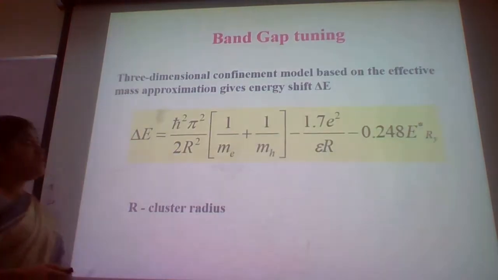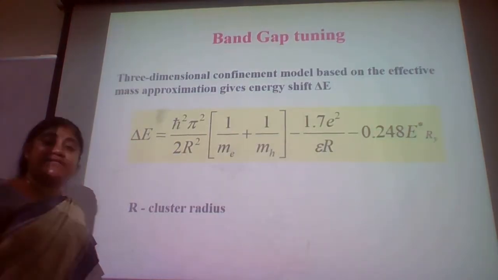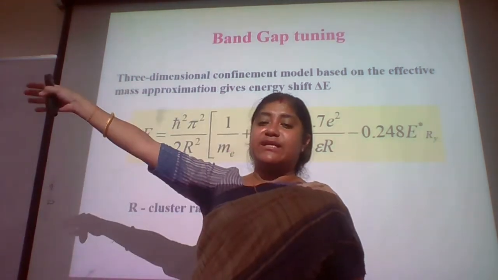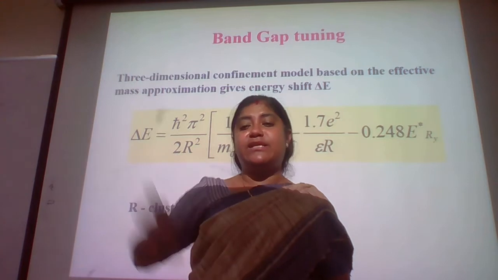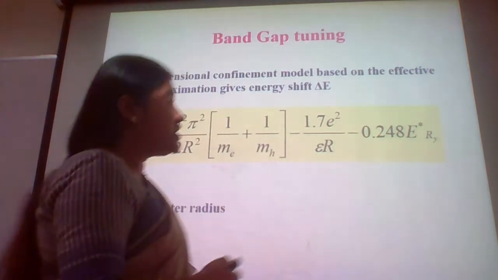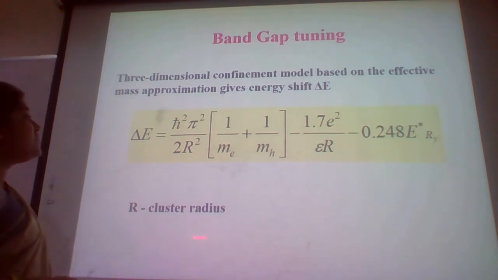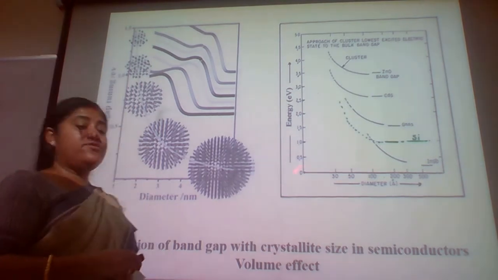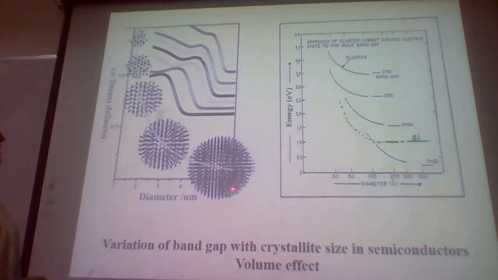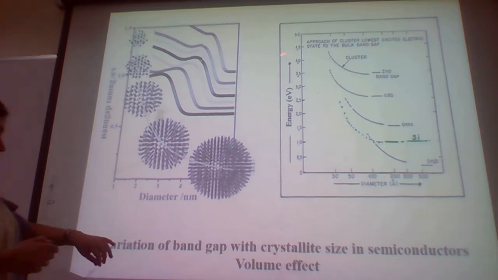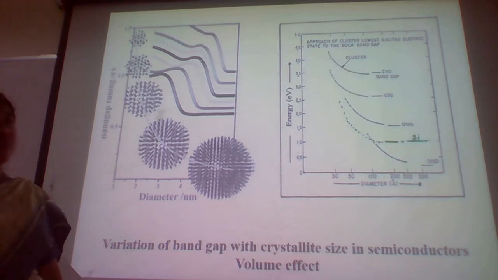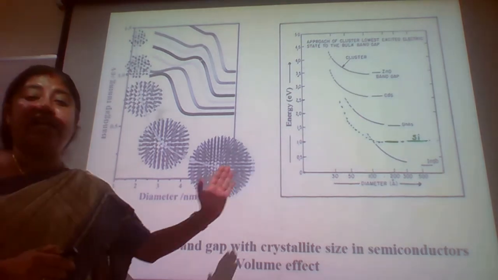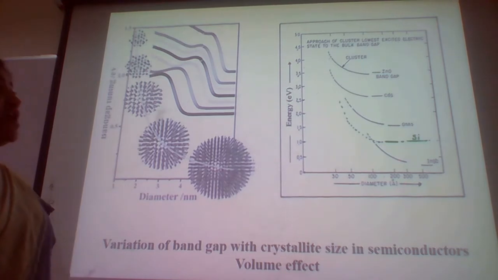So you can see the band gap tuning, as I have said: if we are concerned about the optical industries, like display units, everything we can tune using band gap tuning, where again it depends on the cluster radius. This I have borrowed from the book, and you can see that as the diameter increases, the band gap decreases. That's what we have already explained, and these are a few materials where the band gap is changing, shifting with the diameter of the material.